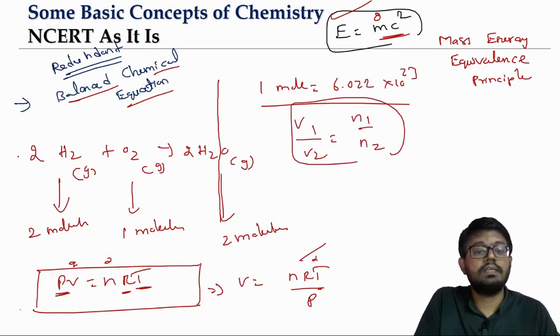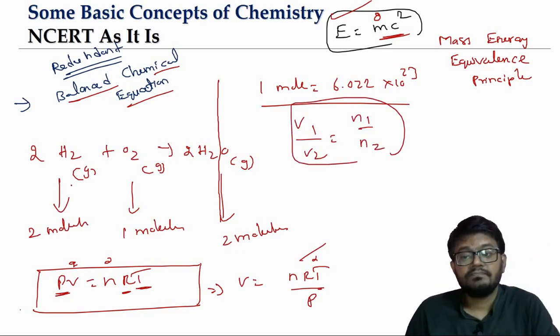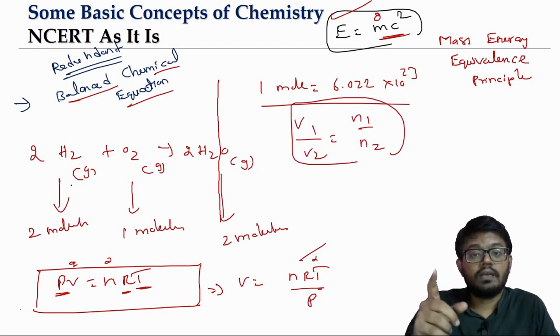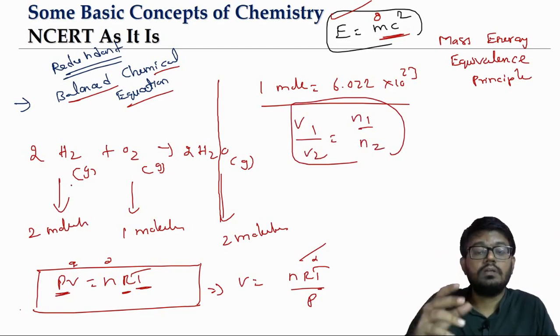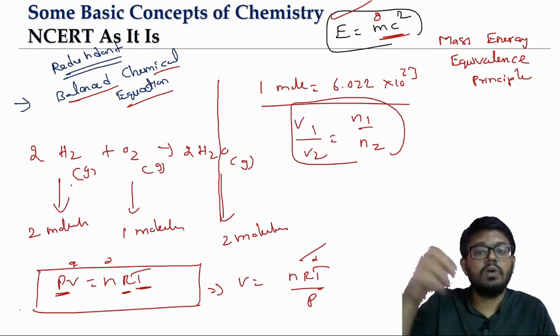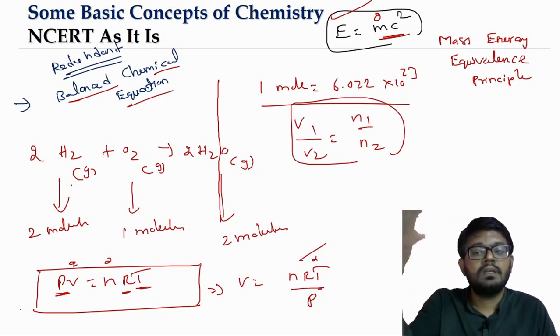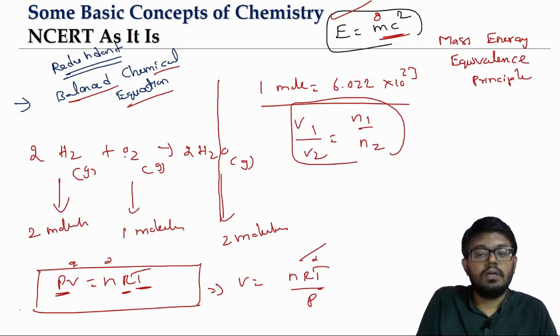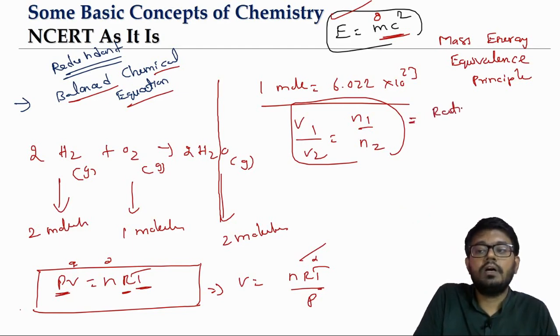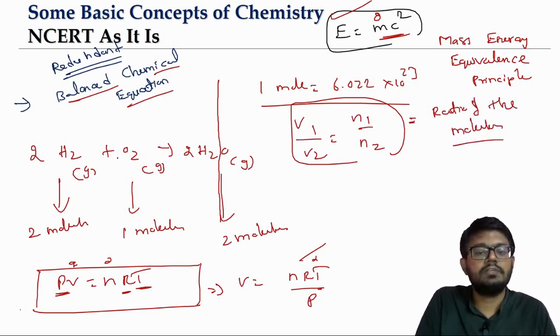And that is why, when gases combine, they combine in a simple numeric ratio of volumes. Why is it? Because the volume ratio is simply the number of moles ratio, which is also the ratio of the molecules, the ratio in which the molecules combine. Here, what is it? It is 2:1.